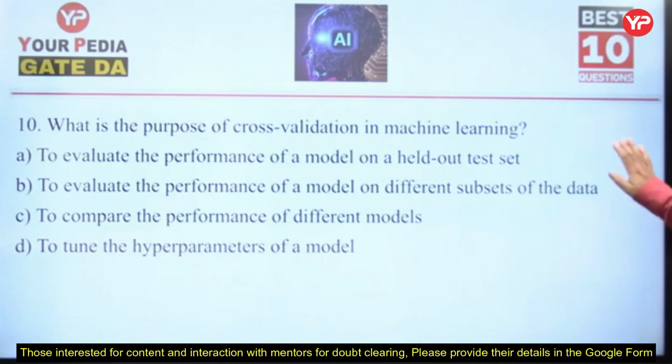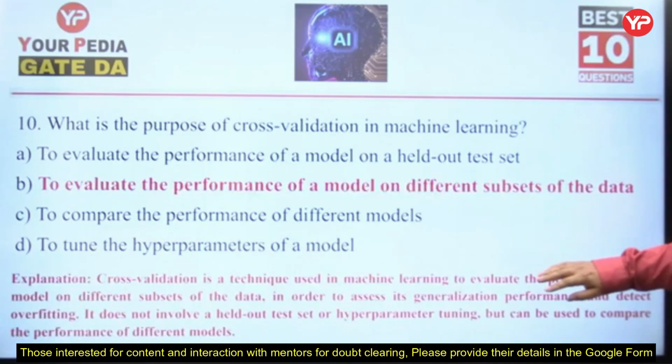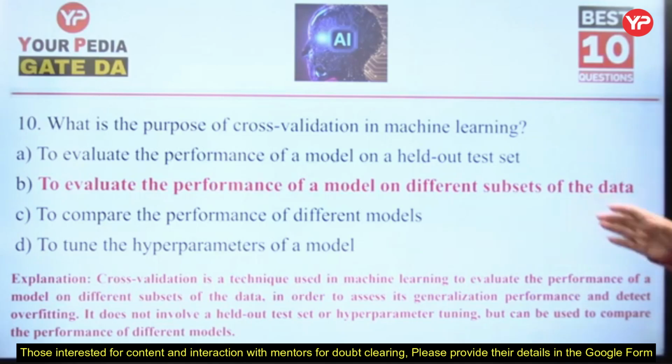Basically, we tune the hyperparameters of a model, but here the answer is to evaluate the performance of a model on different subsets of the data. When we work on different subsets of the data, cross validation is a technique used in machine learning to evaluate the performance.